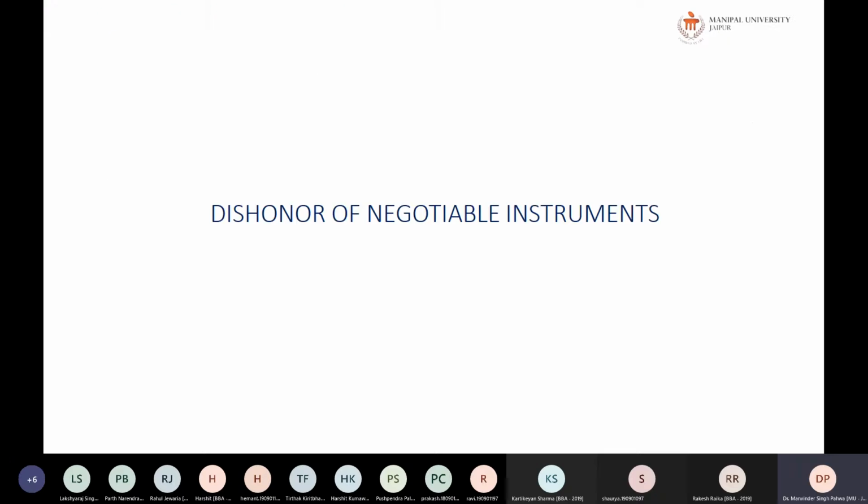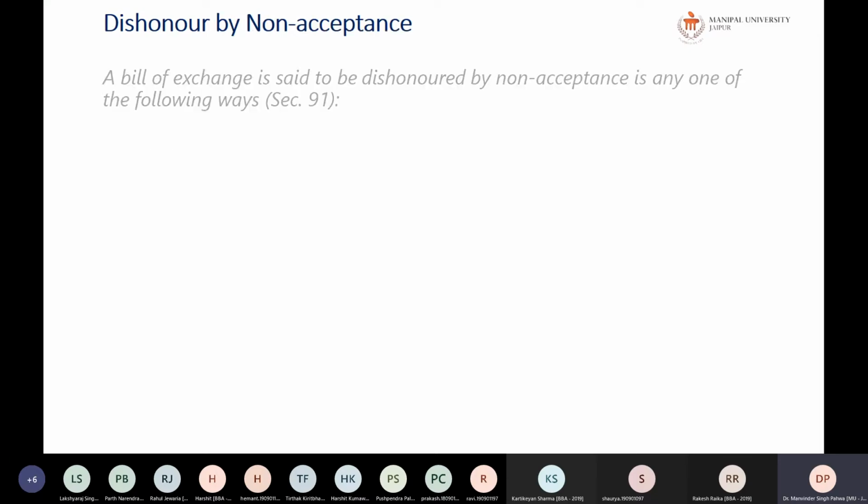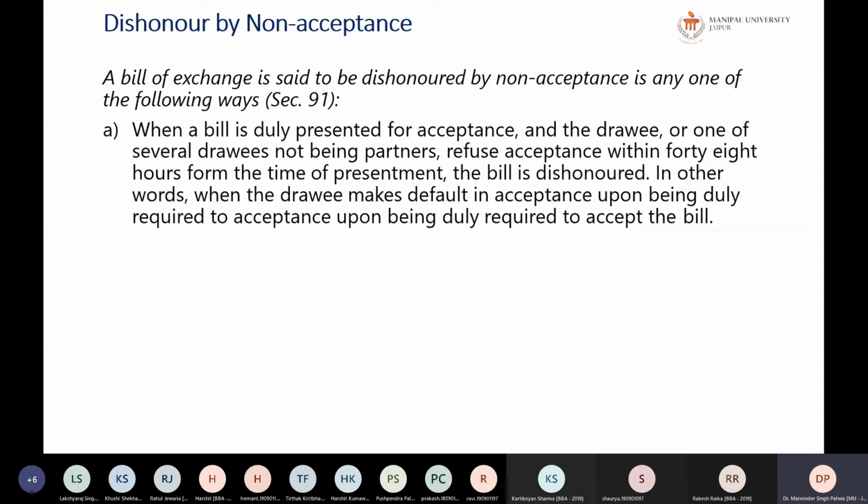Now we will be studying the dishonor of the negotiable instrument. Let us go for dishonor of a bill. A bill may be dishonored first by non-acceptance or second by non-payment. A bill of exchange is said to be dishonored by non-acceptance in any one of the following ways, according to section 91. When the bill is duly presented for acceptance and a drawee, or one of several drawees not being partners, refuses. Now, if they are partners, even if one partner accepts, then it will be called a due acceptance.